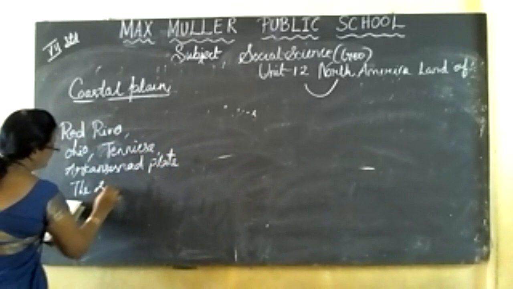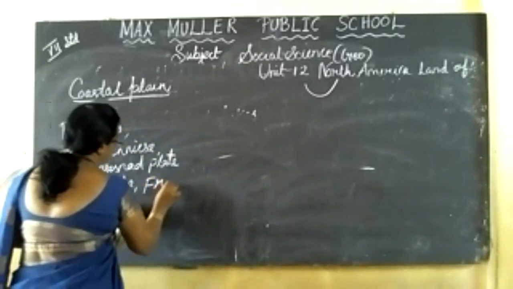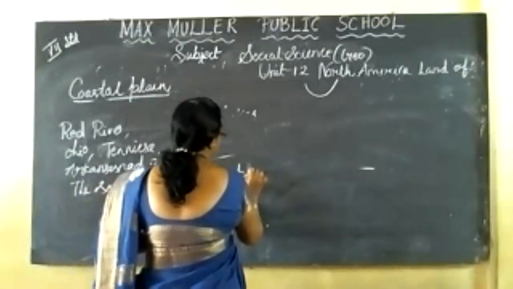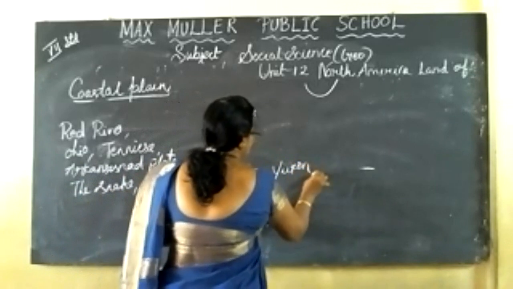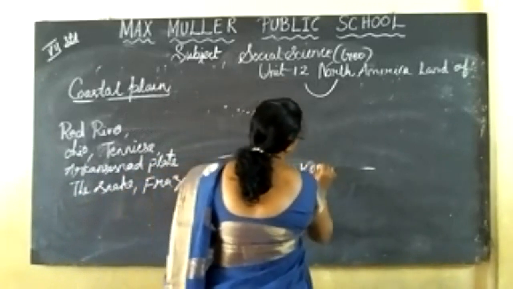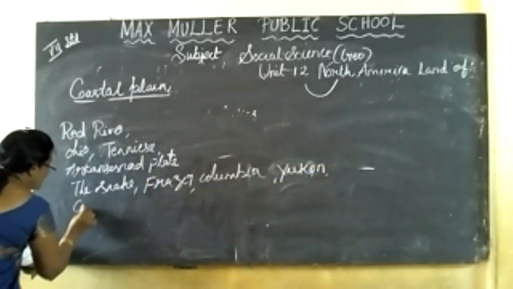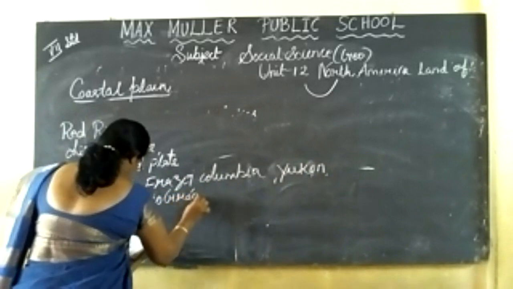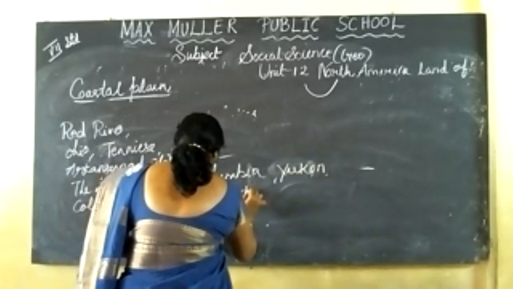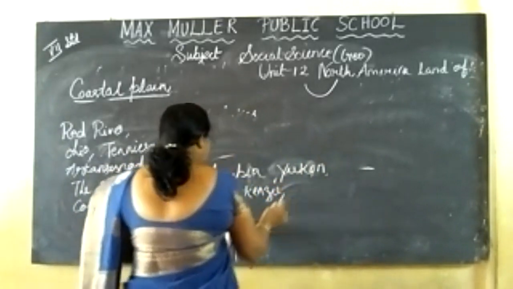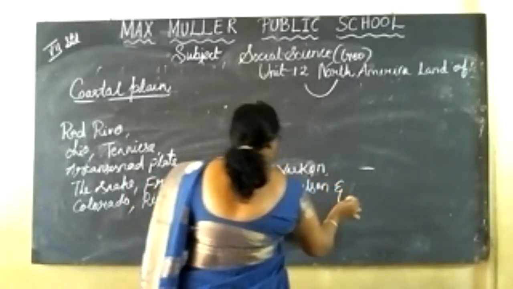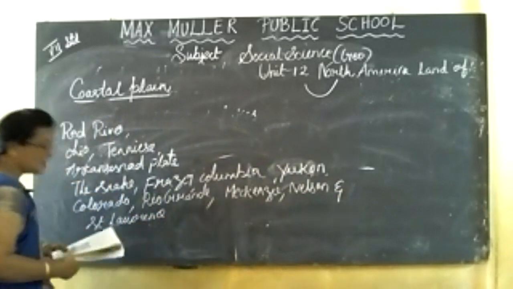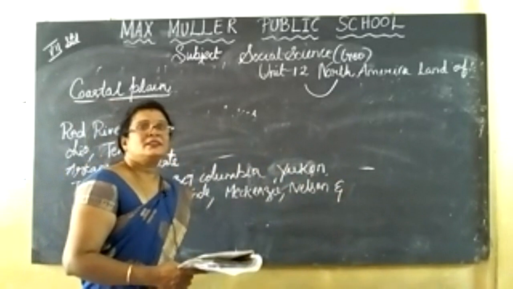The Snake, the Fraser, Columbia, Yukon, Colorado, Rio Grande, McKenzie, Nelson, and St. Lawrence are other important rivers in North America.